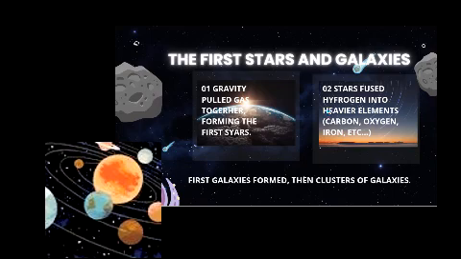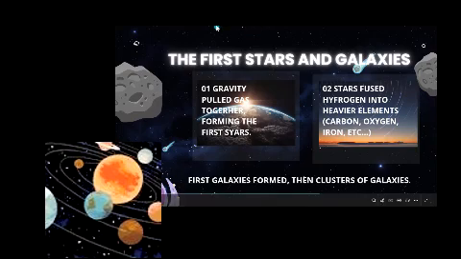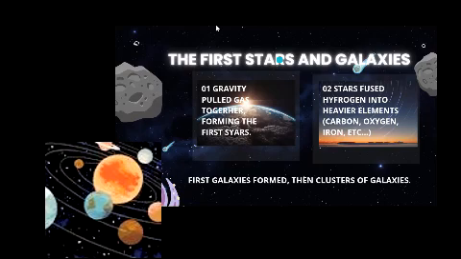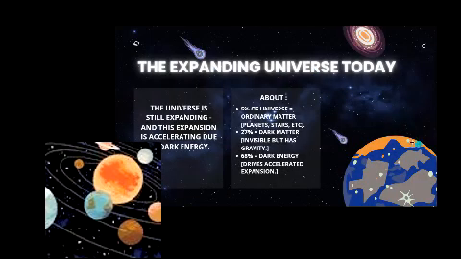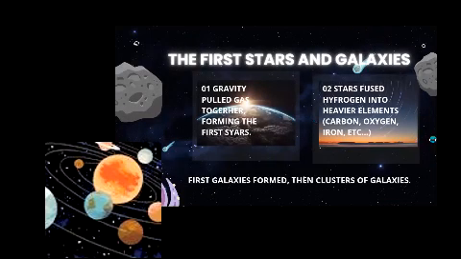Then galaxies were formed. Then clusters of galaxies. This is what happened, right? Galaxies were created. After the galaxies were created, now let's see.